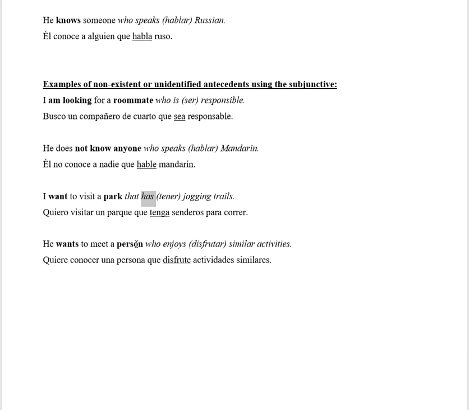And he wants to meet a person, independent clause, antecedent there, who enjoys similar activities. Do we know who this person is? Have we met this person? We have not. So it's unidentified or non-existent, and so we conjugate this verb in the subjunctive. Quiero conocer una persona que disfrute actividades similares.